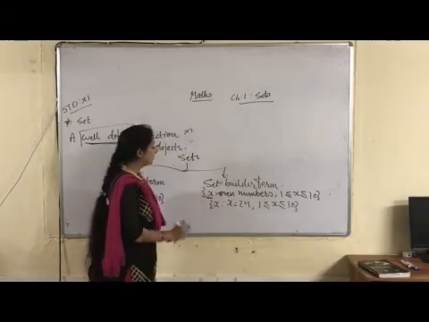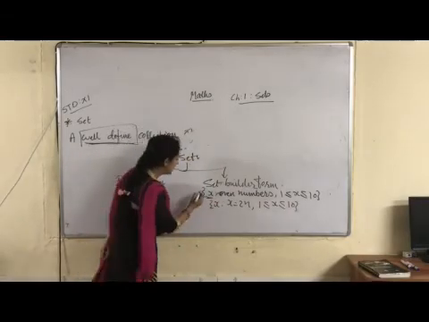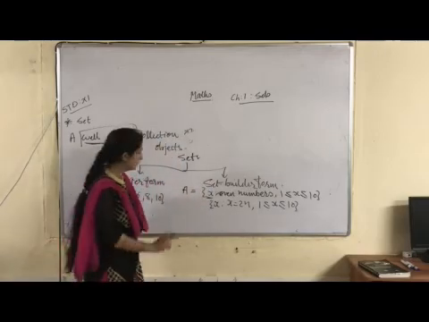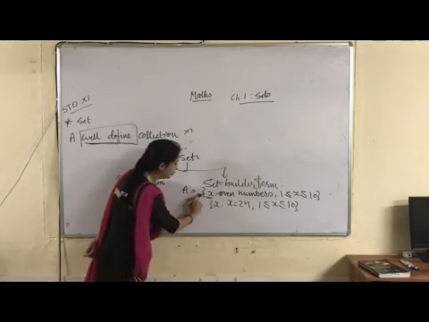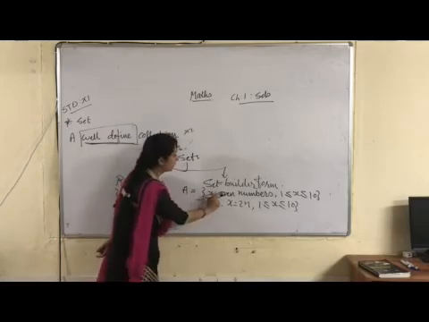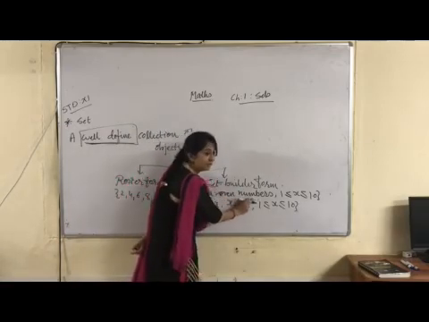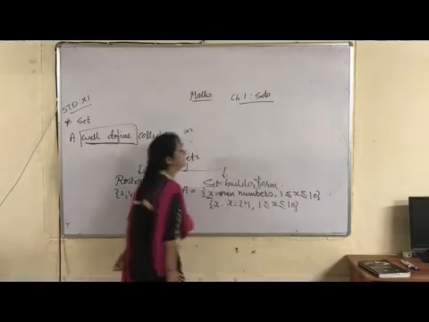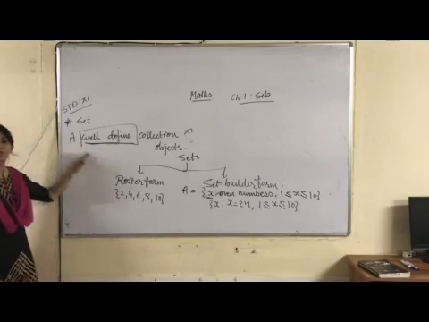Understood? Okay. Now how to read it? Let me assume this one is a set A. How will I read it? A is equal to x such that x is an even number, where 1 less than or equal to x less than or equal to 10. So these are the representations of sets.